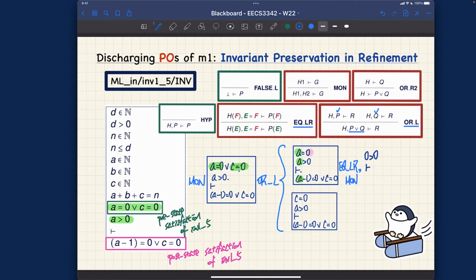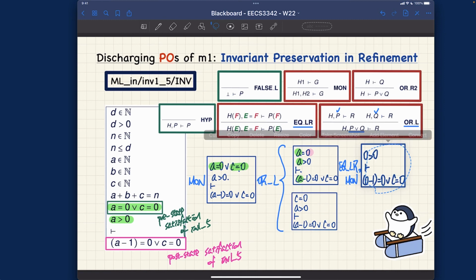So here I got 0 minus 1 equals 0, or C equals 0. Right? We're getting very close, but not there quite yet. We got to make sure we do every step properly. Okay, let me just get it a little bit smaller over here. Right, so what else do we do?